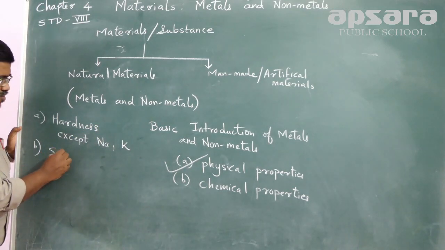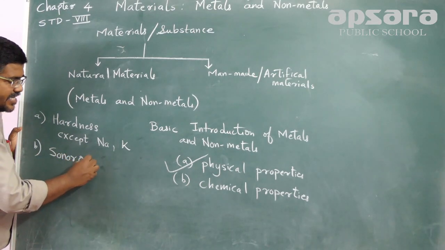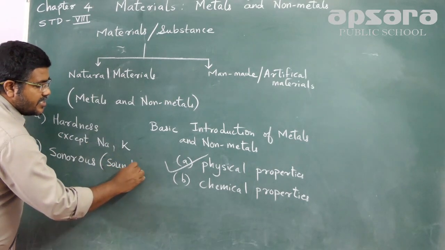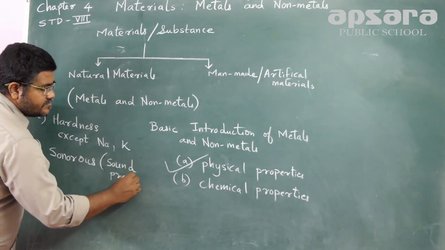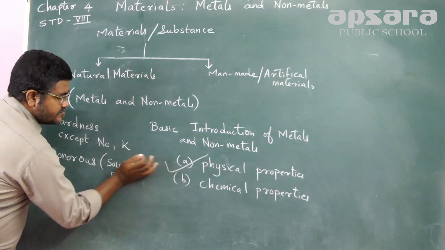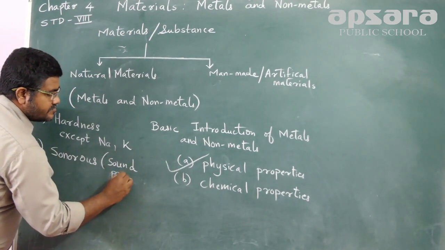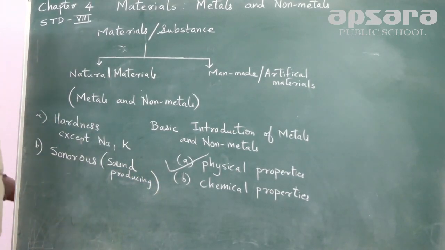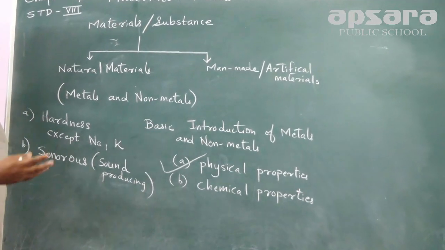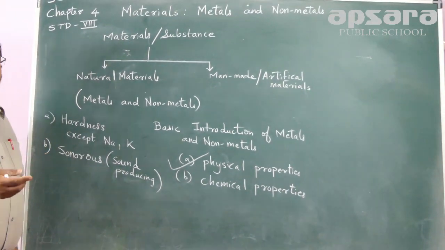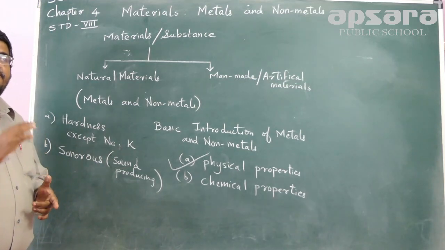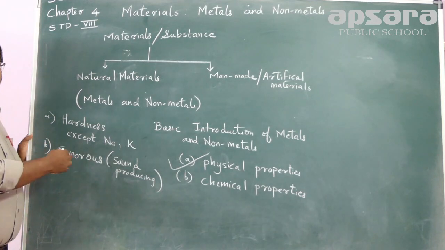Same way, we have some more physical properties which we will be dealing with here. Sonorous, sound producing. As the name suggests, sonorous means sound producing. You might have seen certain objects which produce sound. Metals. You might have seen the bell in a temple or the school bell. They are all made of metals. So in fact, they are all sound producing. Metals really produce sound.